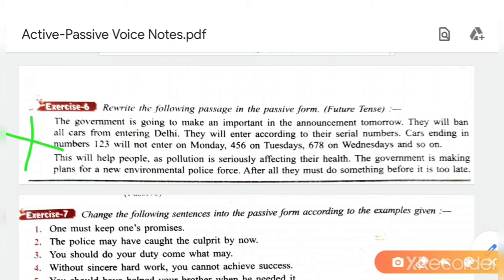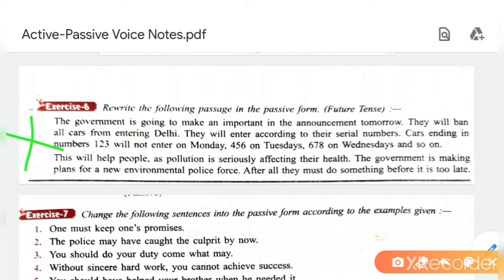Just try to listen to it. The government is going to make an announcement tomorrow. An important announcement is going to be made tomorrow by the government.